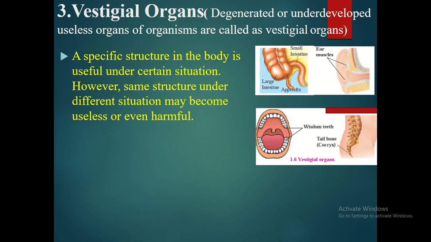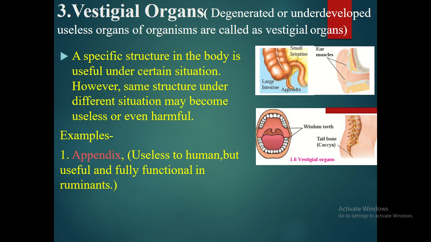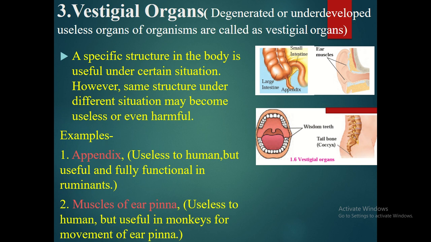So specific structure in the body is useful under certain situation, but the same structure under different situation may become useless or even harmful. So these structures, they are not useful to the human being, but they may be useful to the other animals. Let's see some examples. The first one is appendix. It is useless to human but useful to the ruminants. Second, muscles of ear pinna. It is useless to human but useful in monkeys.